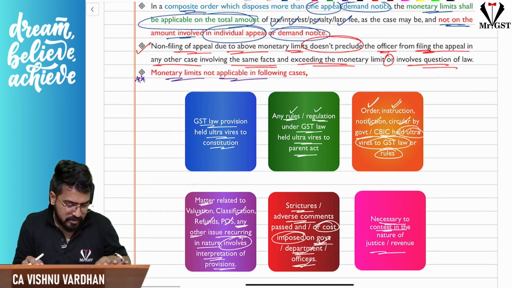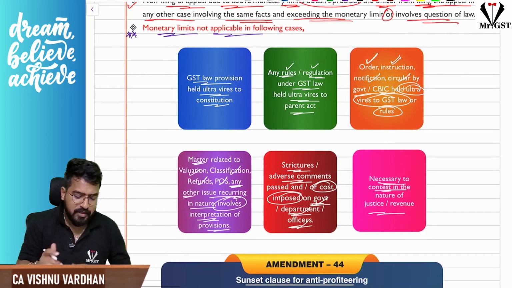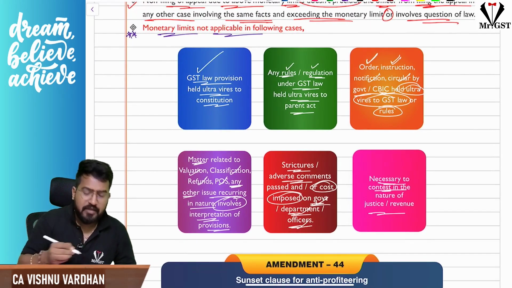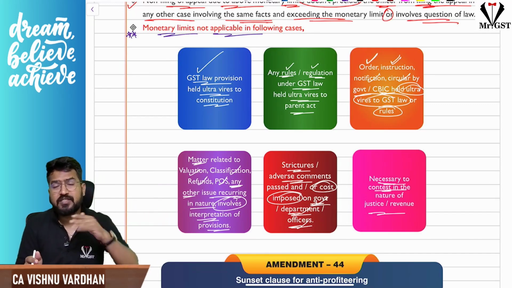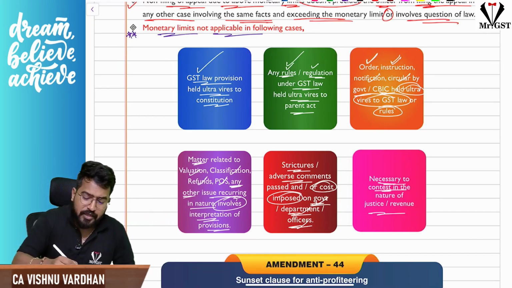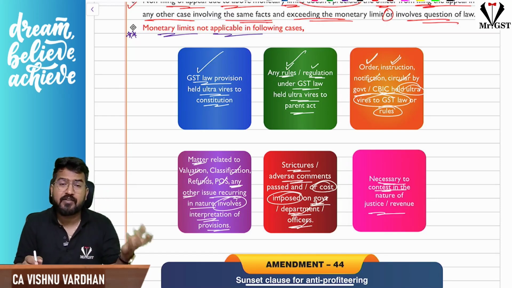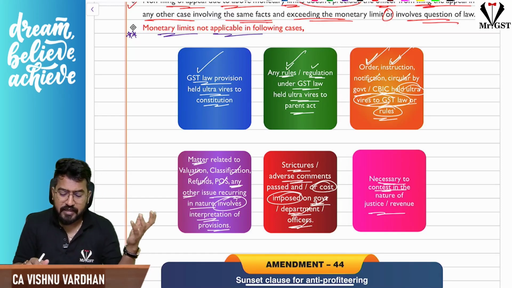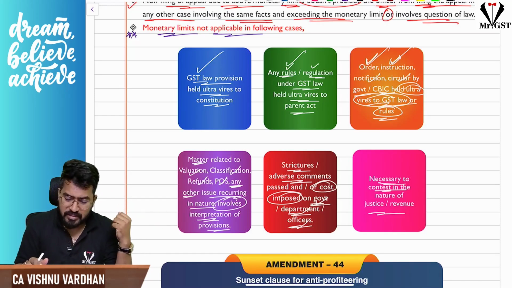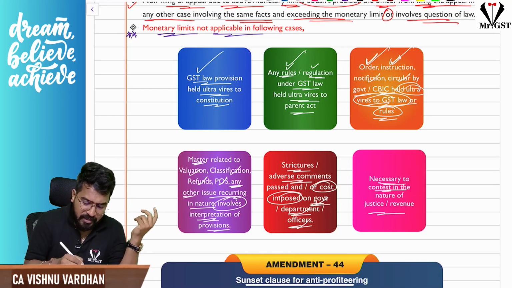And sir, there are certain cases where monetary limits are not applicable. Yes, where the decision on which we are going for an appeal is related to any GST law which is declared ultra vires the constitution, any rules or regulations declared ultra vires the parent act, or any order or instruction of the CBIC declared ultra vires the GST law or rules. Like this, any matter relating to, remember this, valuation, classification, refunds, place of supply, or any other issue